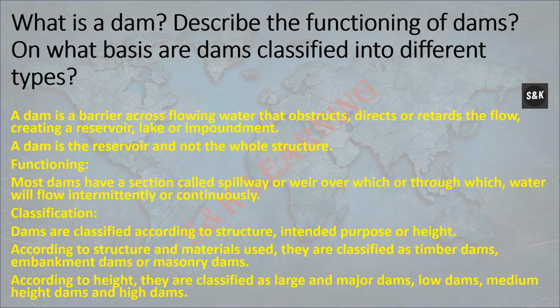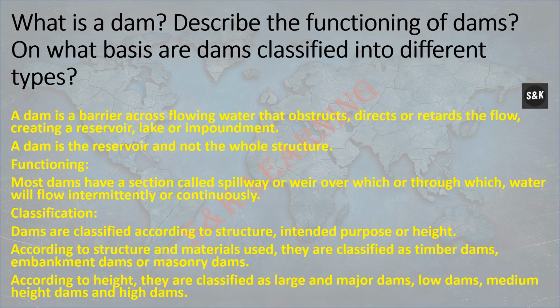What is a dam? A dam is a barrier across flowing water that obstructs, directs or retains the flow, creating a reservoir, lake, or impoundment. Describe the functioning of a dam. Most dams have a section called a spillway, or weir, over or through which water will flow